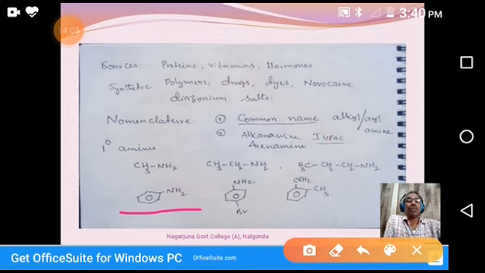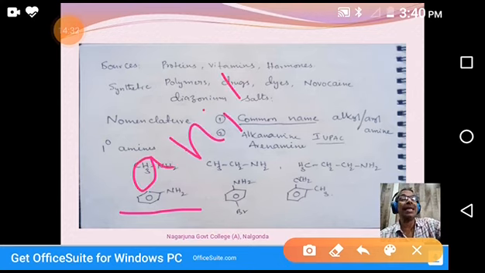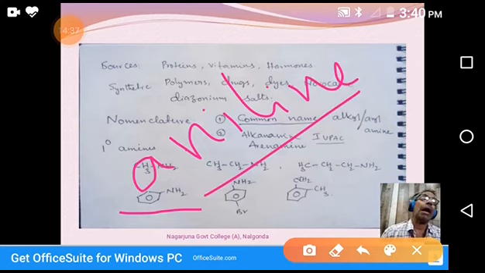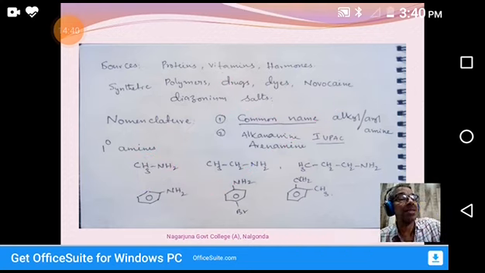Okay, coming to this one. In the common method, it is phenylamine. In the IUPAC method, it is benzenamine. If there is no NH2, it is called benzene. One of the hydrogens is replaced by amine. That's why it's called benzenamine. Generally, we call this aniline. It is also accepted in the IUPAC method. Aminobenzene is also known as aniline.